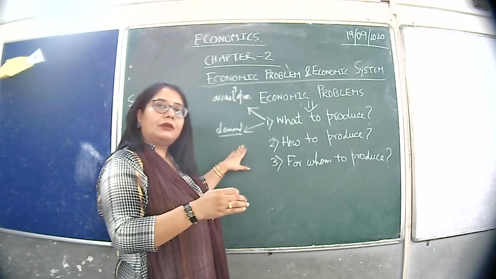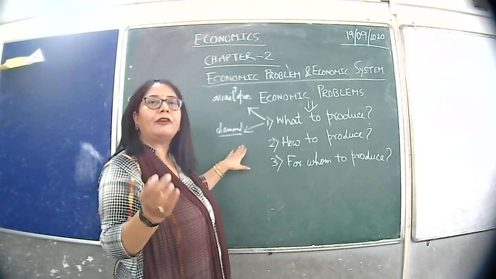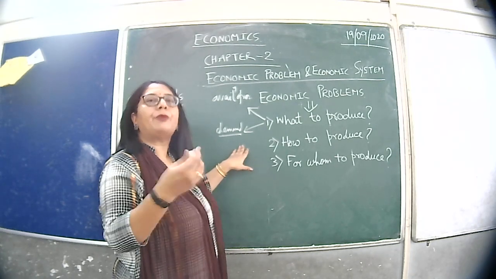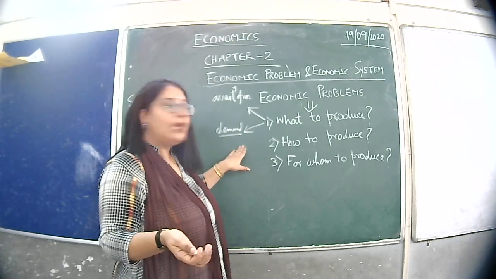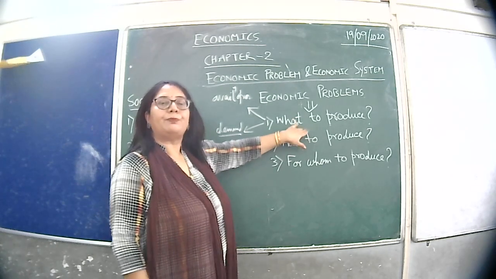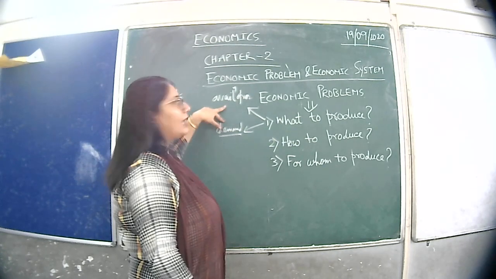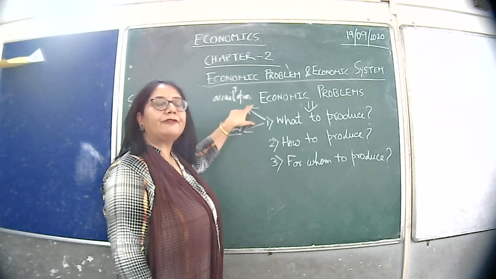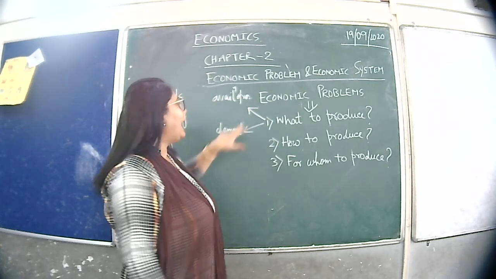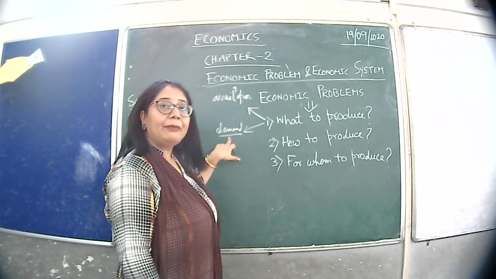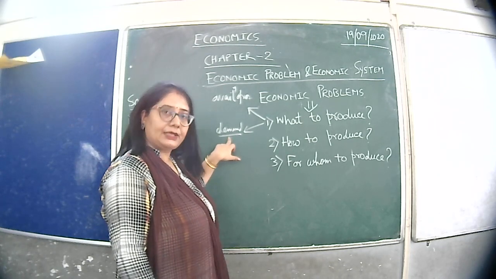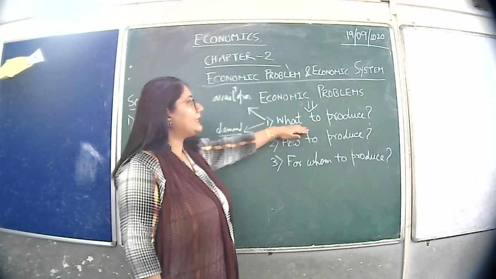If in your country there is huge demand for computers, the country will produce more and more computers. So, what to produce basically depends on these two criteria: availability of resources in your economy, and number two, the demand for goods and services. Clear? So, my first problem is solved.